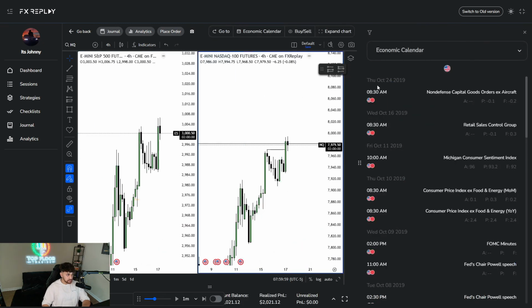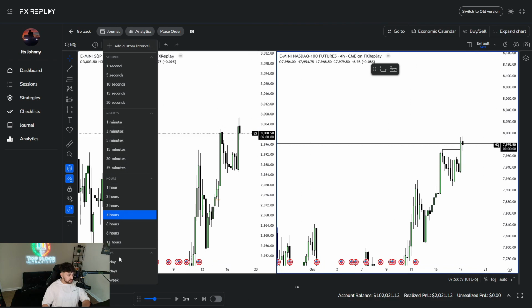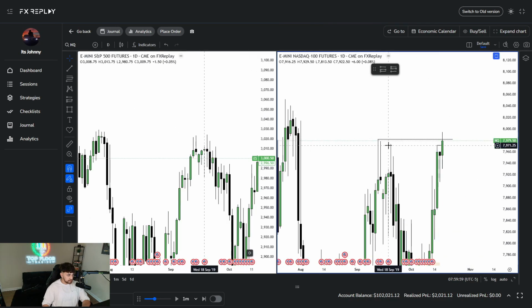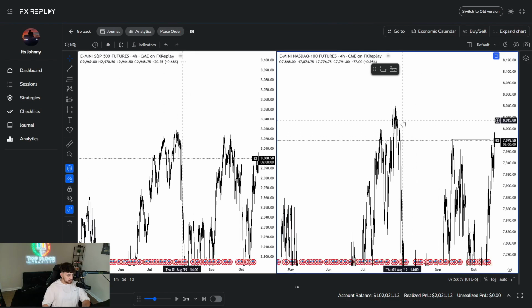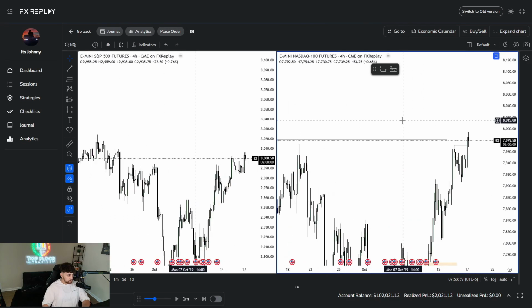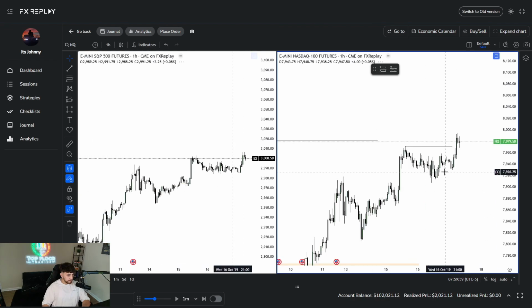So do we have news for today? No, we don't. All right, so let's go to the daily chart. We had SMT up here at the previous month, and NQ just came up to sweep that. Now on the 4-hour, do we have anything up here? We have the buy side up there. We have SMT at these highs. Let's go to the 1-hour.